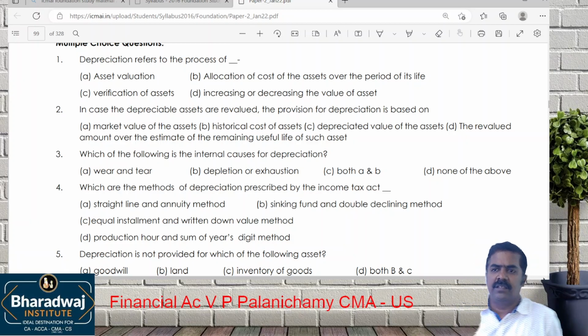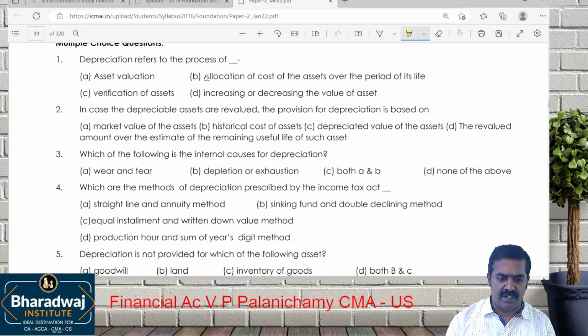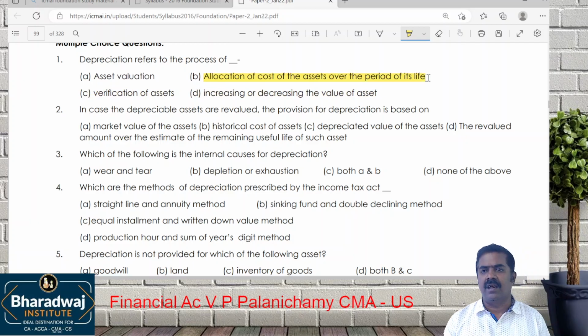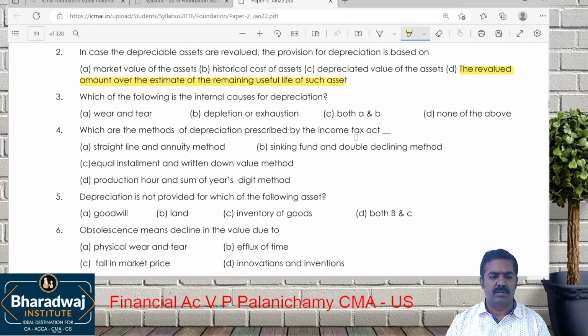Depreciation refers to the process of allocation of cost of the asset based on life of the asset. That's the first step. Then, in case depreciable assets are revalued, the provision for depreciation is based on the revalued amount.